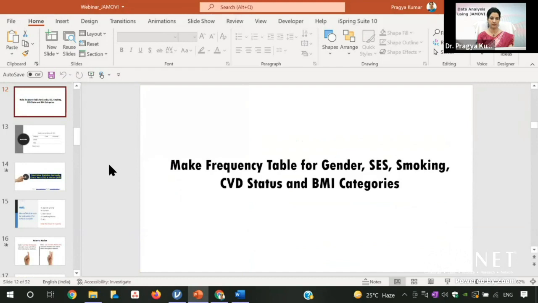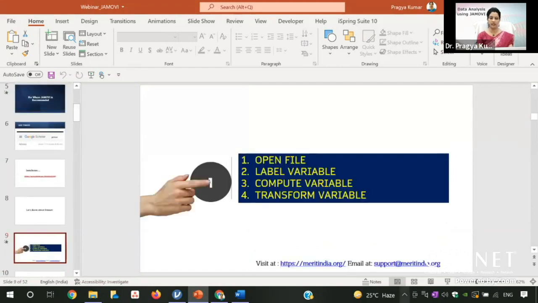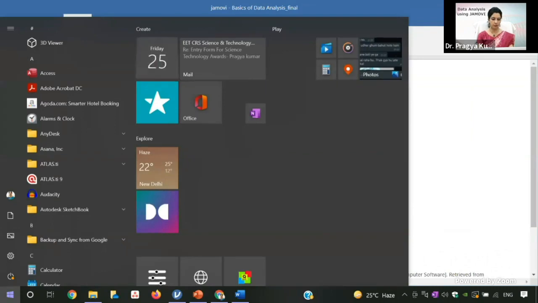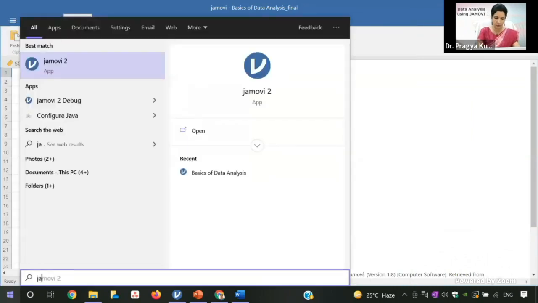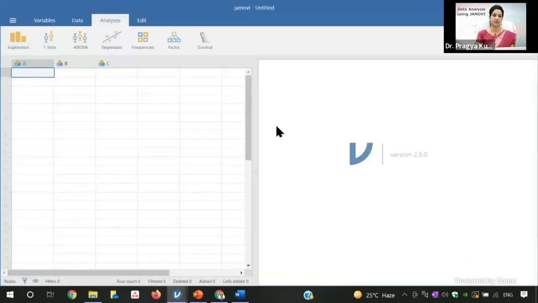First, we'll show you how to open the file and import it. I have Jamovi installed, so you should type Jamovi in your window search. This will come up; click on it. The software will open, and it needs internet connectivity, so that connectivity should be good. Otherwise, there is some problem in opening this software.